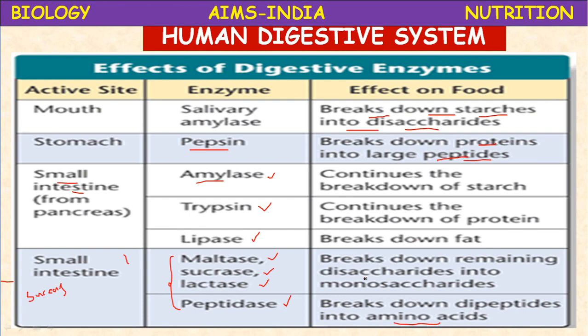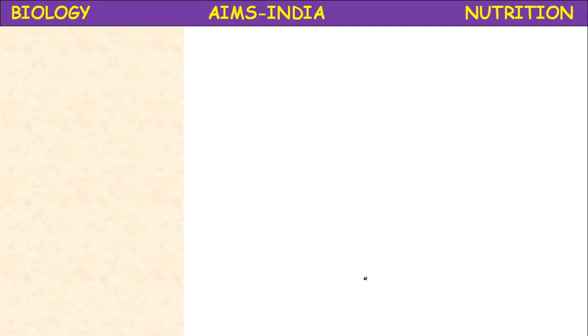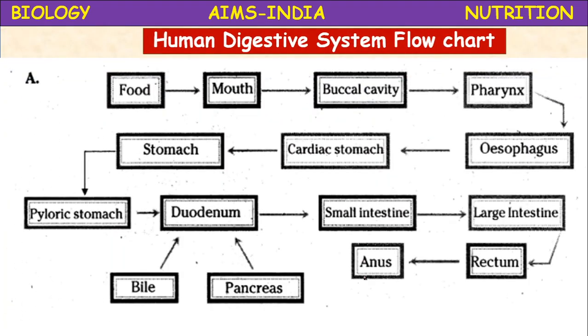Villi are the structures which absorb the digested food materials, the products of digestion, and open into the blood. The blood carries the digested food materials to all cells of the body, where they are assimilated, releasing energy. Energy is produced in the process of assimilation in the mitochondria of the cell. Okay, so now a flow chart of how the digestive system proceeds.